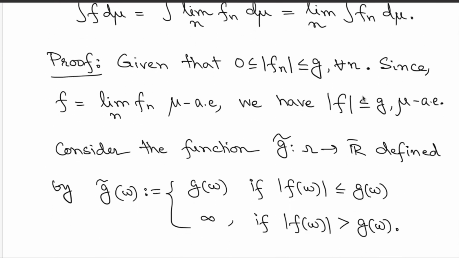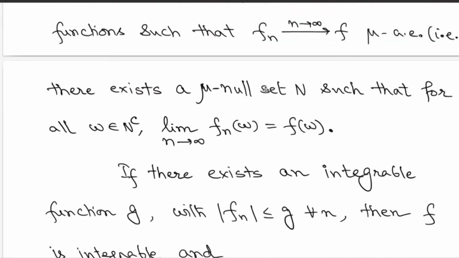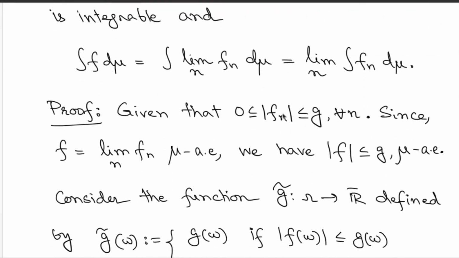So how do you prove this? Start with this bound that is given to you. Now these functions mod fn are non-negative functions, and they are dominated from above by this integrable function g. Here you get the pointwise convergence of fn's to f. Therefore you get that mod of f is dominated from above by this function g almost everywhere.